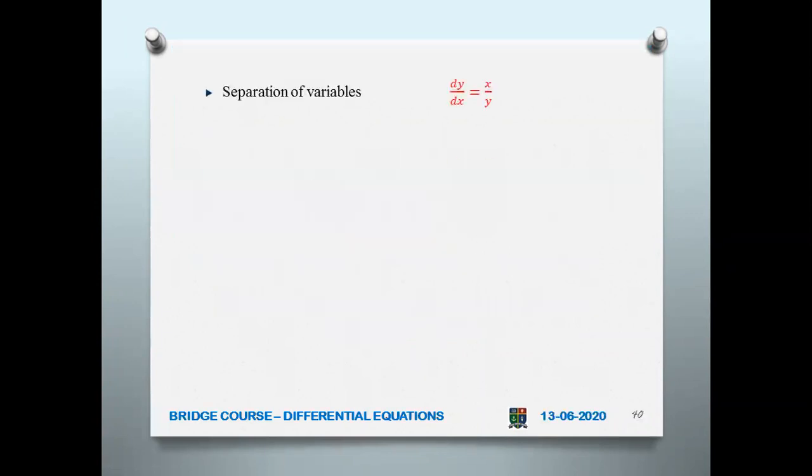So what are the types? The first type is separation of variables. So you can separate and find the solution. Here dy by dx is equal to x by y. That is, you cross multiply, you get y dy equal to x dx. So y dy means y squared by 2 plus c, and x dx means x squared by 2 plus c. So this is integrating. Upon integrating, you can find out y equal to f of x.